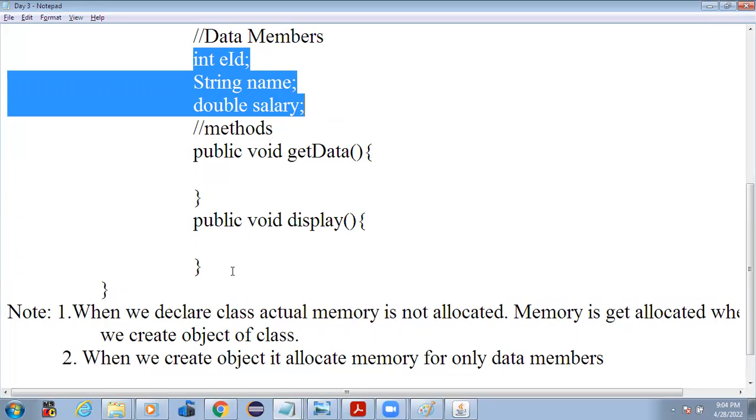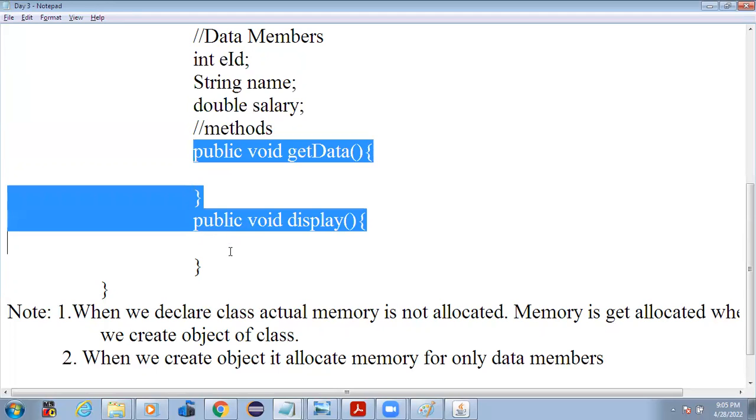Memory for getData and putData is automatically deleted as execution is done, but memory for employee ID, name and salary will not be deleted automatically. It is dynamic memory, and dynamic memory is deleted by the garbage collector in Java. I will show you how garbage collection works, but remember that this memory will not be deleted immediately, whereas method memory is deleted as soon as execution of that method is done.